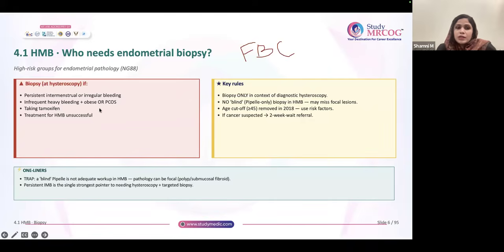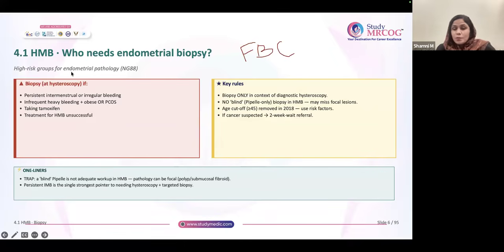on whom you tried medications, you tried hormones, everything you tried, it's not working. HMB, treatment for HMB is unsuccessful. In those groups also, your next step should be a hysteroscopic guided endometrial biopsy. So if you get two options, one is endometrial biopsy and another one is hysteroscopic guided biopsy, go for hysteroscopic guided biopsy. Correct? Go for hysteroscopic guided biopsy.